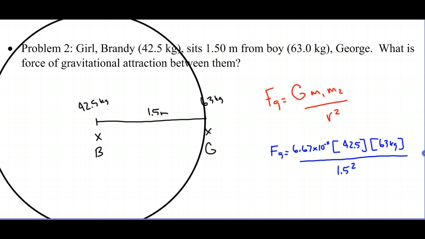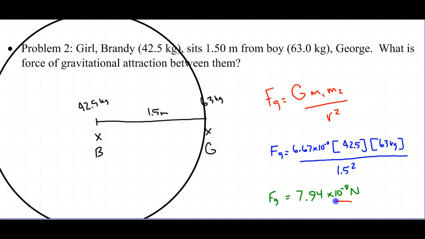As you go through all of that and you simplify, you should end up with the force of gravitational attraction between them being 7.94 times 10 to the negative 8th newtons. The force of gravitational attraction between them is 7.94 times 10 to the negative 8th newtons. Now think about it like this. 10 to the negative 8th newtons, that's a very small amount of force.